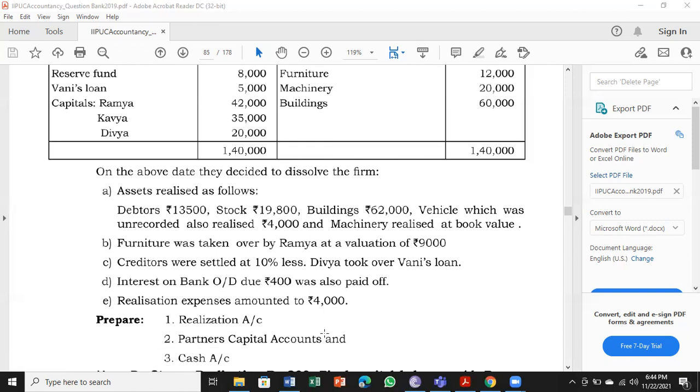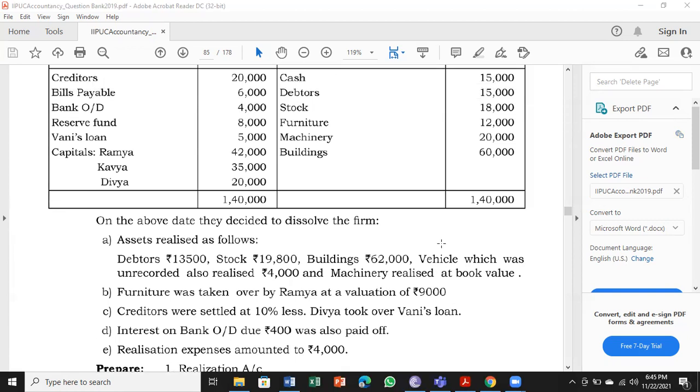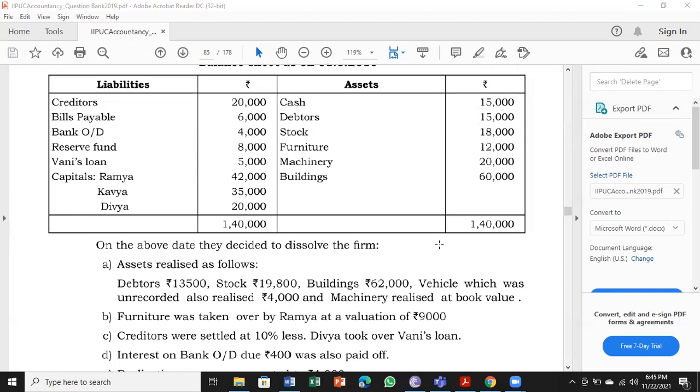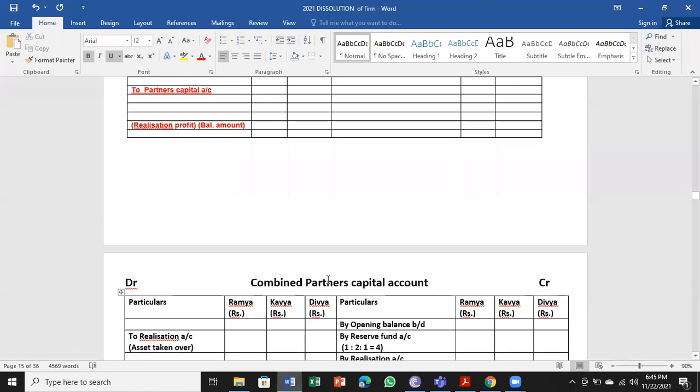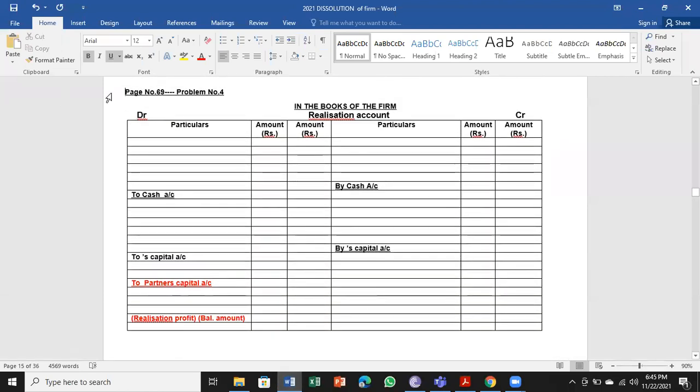So prepare as usual 3 accounts: realization account, partners capital accounts, and cash account. So what is new here is partners loan is not there here. Other than the partners loan is there, that is the new one. So we'll work the problem, then you'll come to know what are all the new things therein.